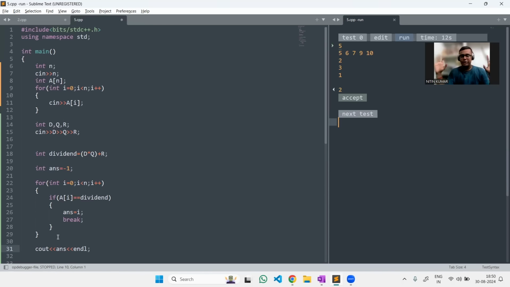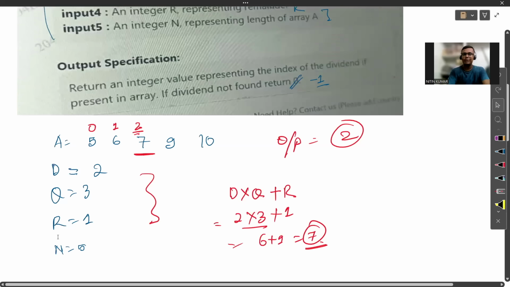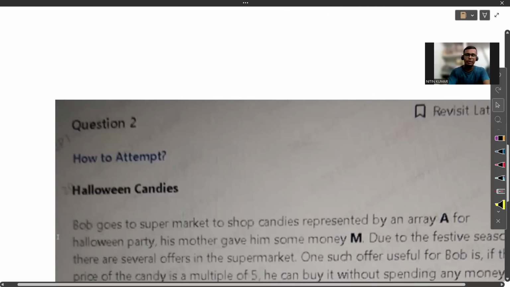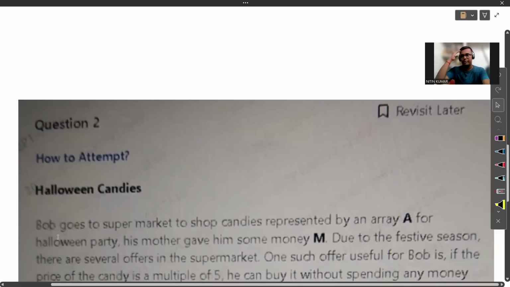So I hope everyone could understand this problem. Now, before moving to the next problem, which is actually a good problem, I would say, not the difficult one, but yeah, good one, good problem.